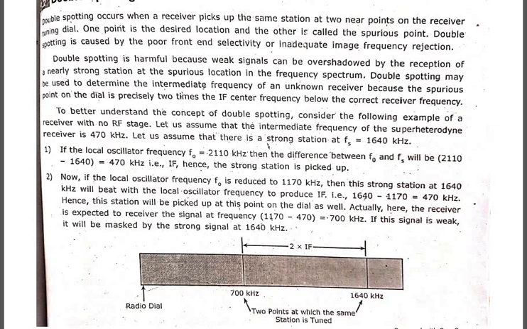So all these occur because of your image frequency rejection ratio. So we have to see properly that the image frequency is calculated or the image frequency rejection ratio is measured, and this all has to be done before your intermediate frequency stage itself, or else you may get a problem of double spotting. So overall, double spotting occurs when a receiver picks up the same station at 2 near points on the receiver tuning dial, and this happens only when you do not have proper selectivity or adequate image frequency rejection ratio. So this was about your double spotting.